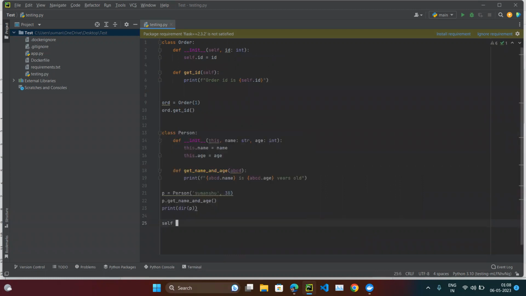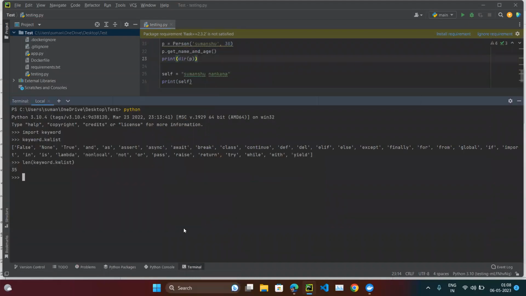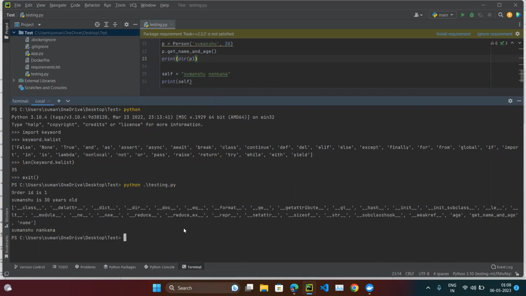You can do anything. Let's suppose self is equal to Sumanshu Nankana and print self. I can do that as well. All right, so let's try. So exit. See, I am printing, yes, Sumanshu Nankana. So self is not a reserved keyword.